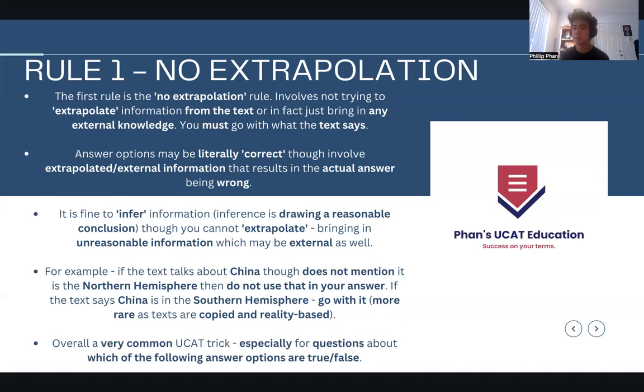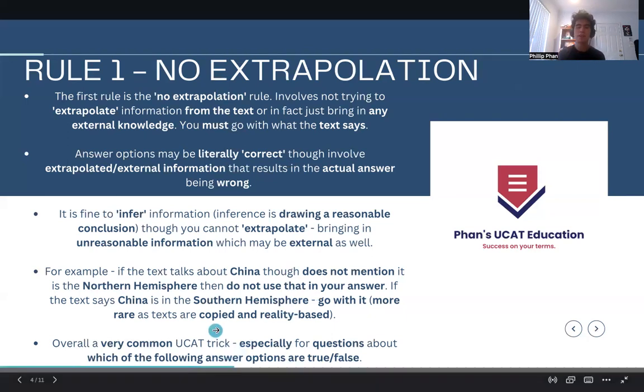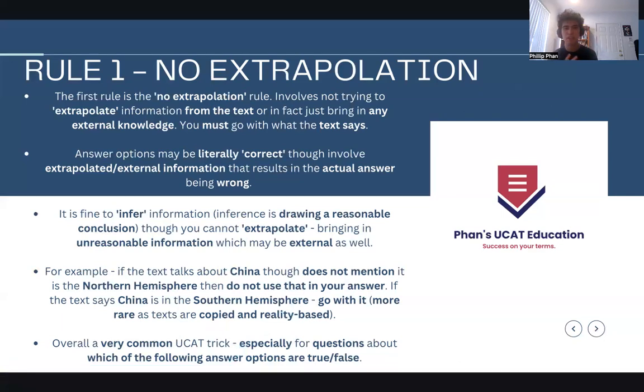But I want to say that that's a rare and special variation, because usually these texts are copied from other sources. They're very much based in reality. What I'm trying to say is they don't make up stuff. They literally copy the text from online sources, and obviously that means they're real sources, so you can't have wrong information there.